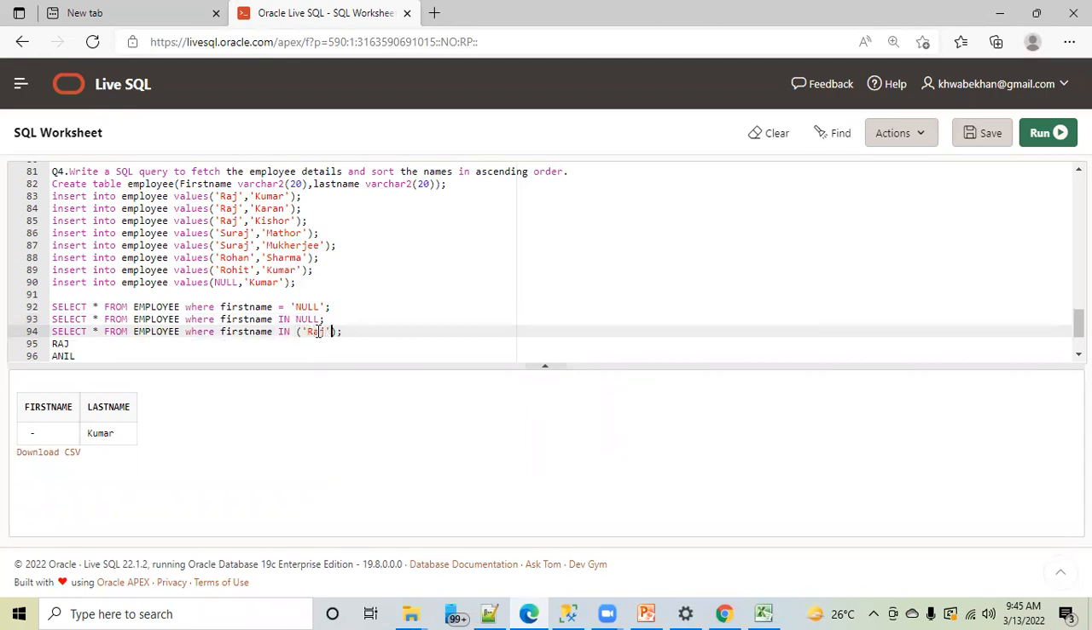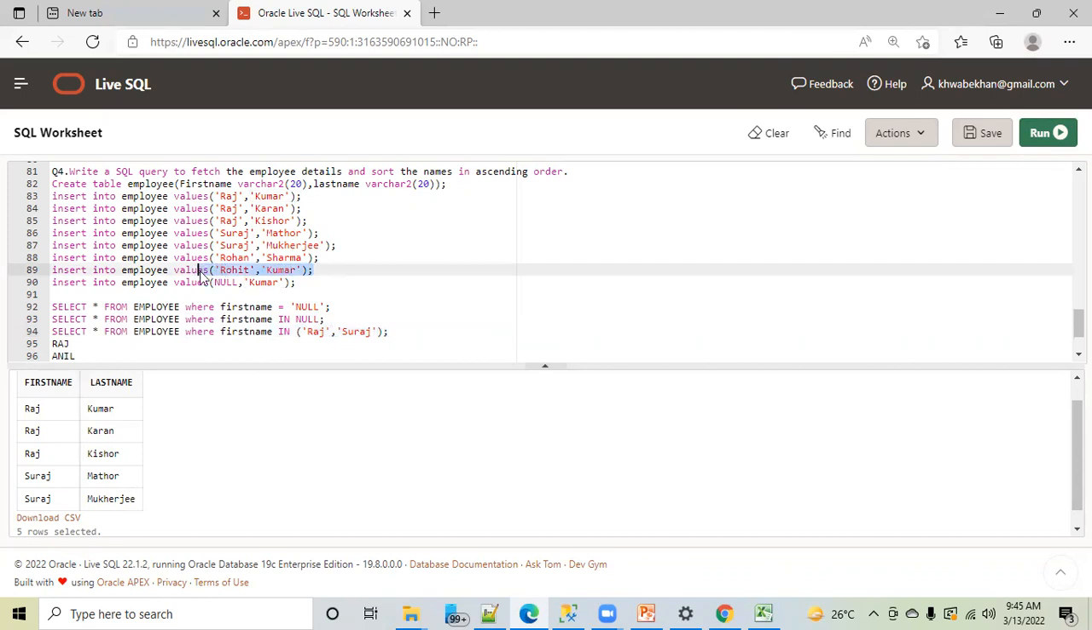I have given first name in Raj and Suraj. I'm executing this, and you get some output: Raj and Suraj. Is this the correct output? Guys, have I asked a very tough question? Yes, it's the correct output. Why has this not given me Rohit Kumar as an output? Because you have filtered only Raj and Suraj. So how can you expect Rohit Kumar?